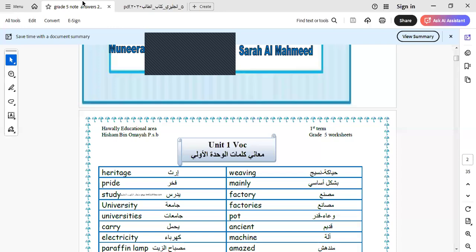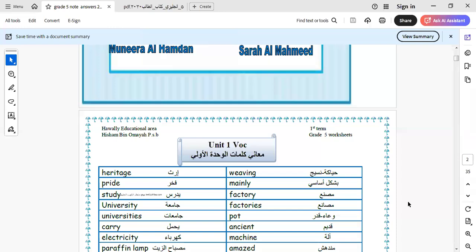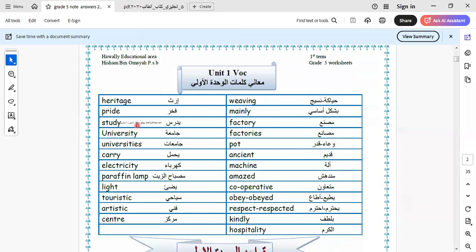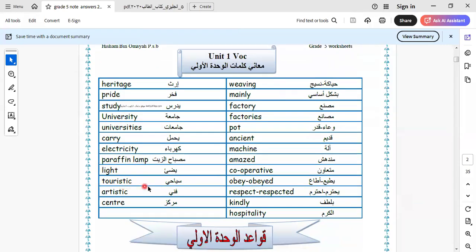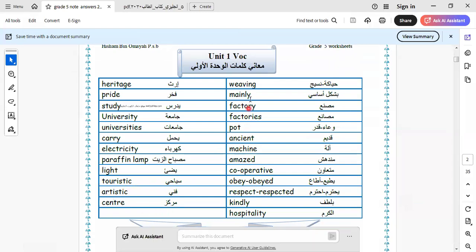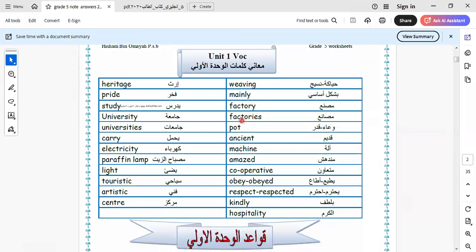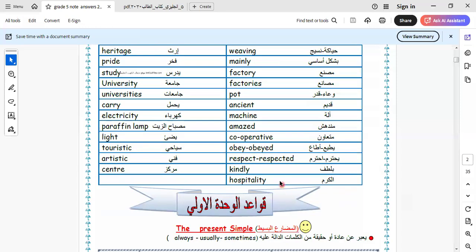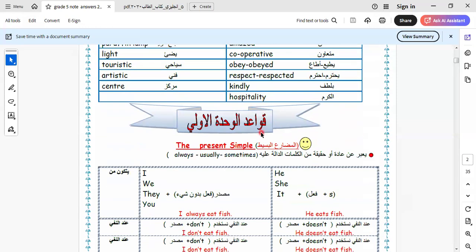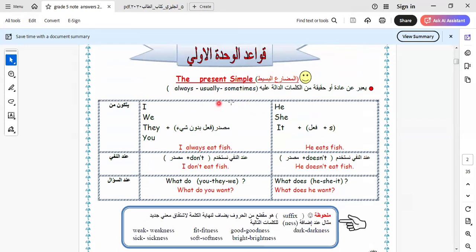Here we have some important vocabulary that we learned in this unit. I would like to read with you. Heritage, pride, study, universities with plural. Carry, electricity, lamp, light, touristic, artists, center, weaving, factories, Asian, machine, amaze, cooperative, obey and obeyed, respect and respected, kindly, and hospitality.